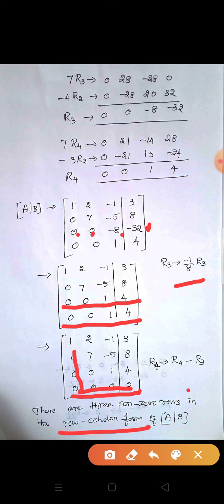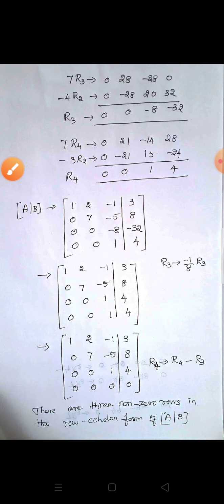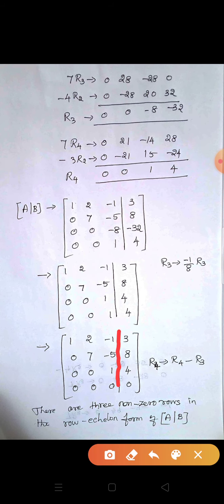Now the rank of A. How do you find rank of A comma B and rank of A? Here the number of non-zero rows is 3. So rank of A comma B is 3. Now rank of A. Where is A? Here, A. Here also the number of non-zero rows: 1, 2, 3. So rank of A is also equal to 3.